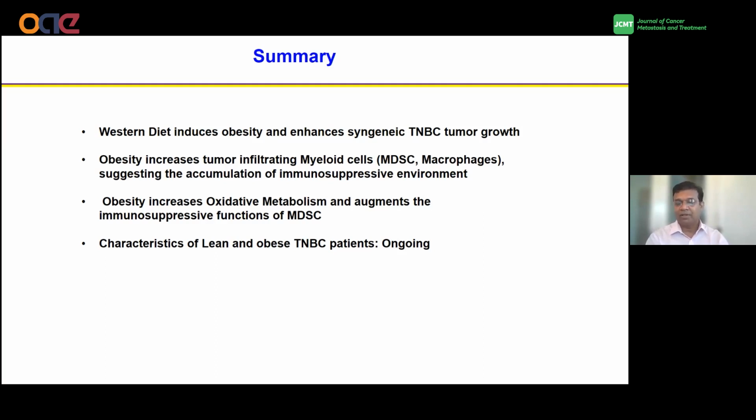I have not mentioned it here, but in another parallel project, we are doing characterization of lean and obese TNBC patients from the state of Louisiana. So hopefully we'll report in the near future.